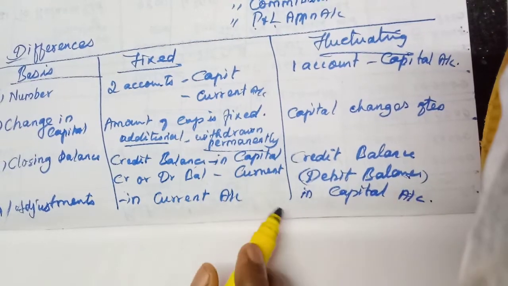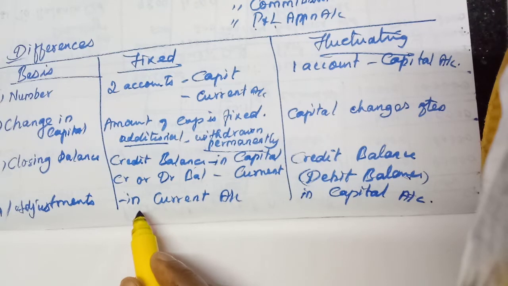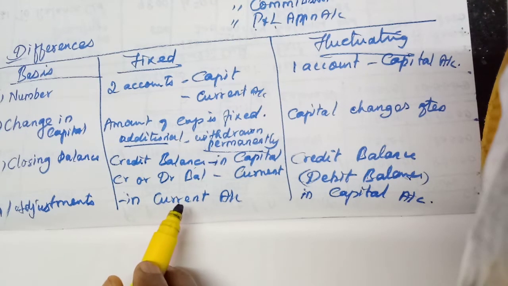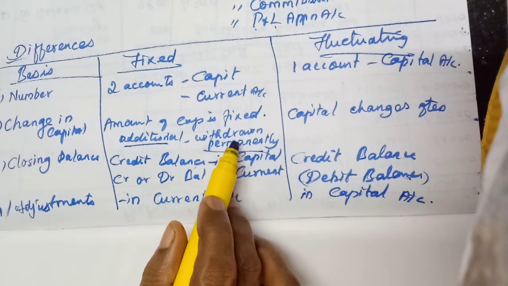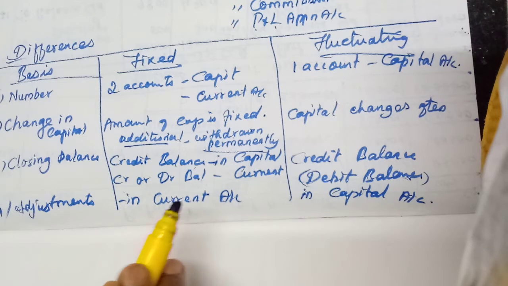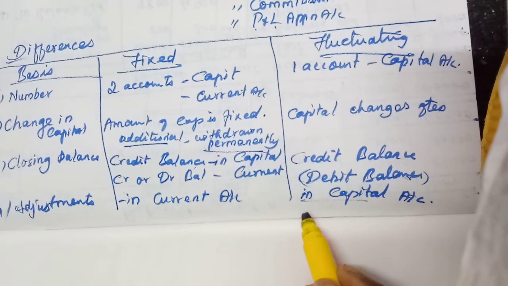Adjustments related to interest on drawings, interest on capital, salary, share in profit, commission, and all these are made in the current account. And in the capital account, only the additional capital introduced and the capital withdrawn permanently are entered. Here, in the fluctuating method, all the adjustments are done in the capital account only.